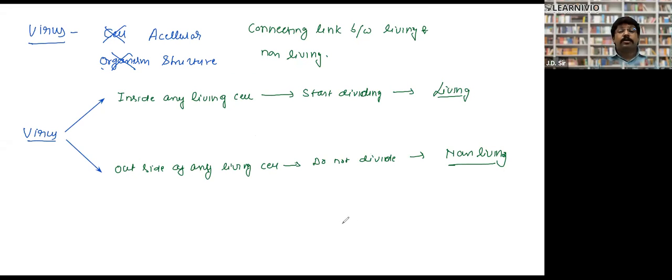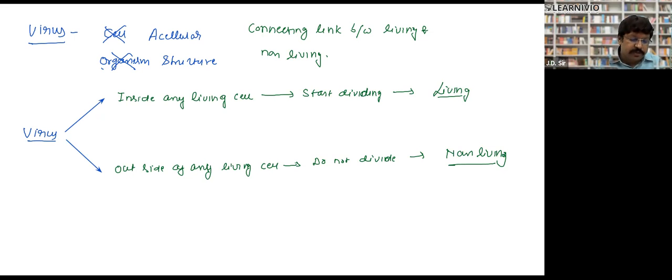Outside of a living body, they do not divide. Clear? Yes, sir. So a virus is like a family member that has been pushed out of the house of biology. It is a different entity, and we will study viruses in depth in the next chapter.